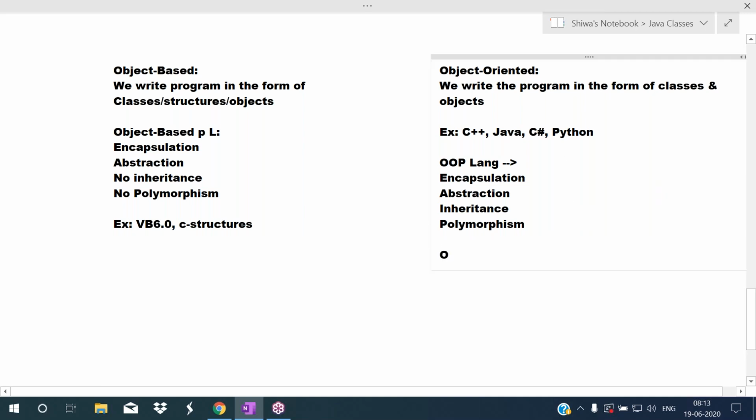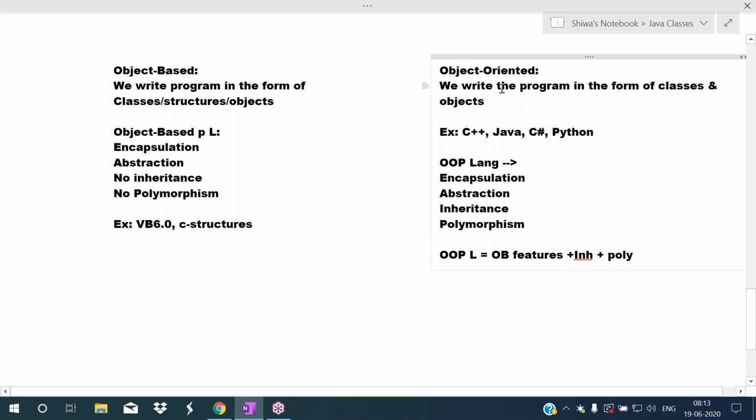So simply you can say object oriented programming language means object based features plus inheritance plus polymorphism. In the object based approach, we are placing members in one particular container. We are calling that container a class or structure.